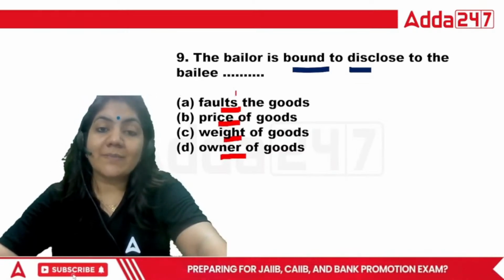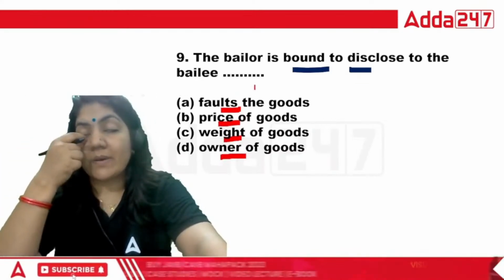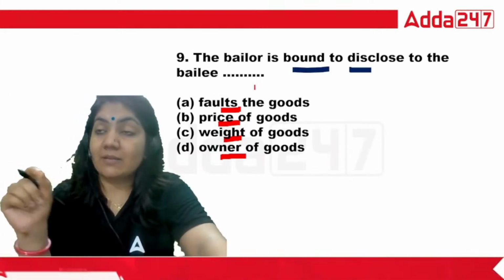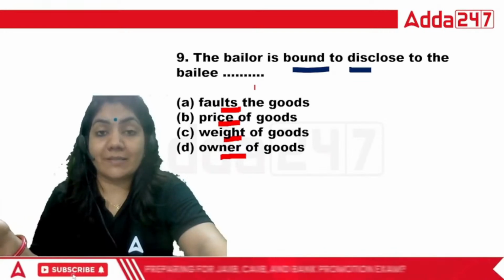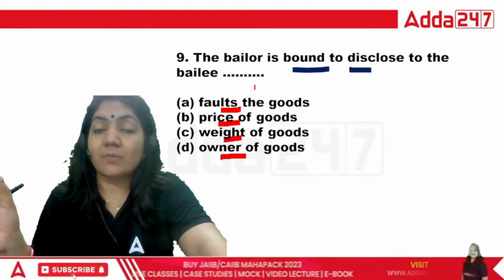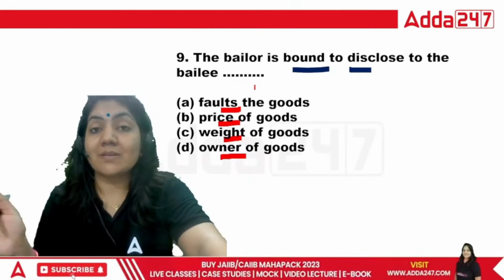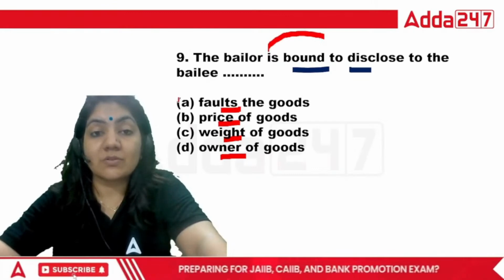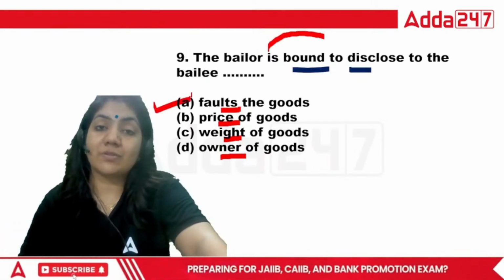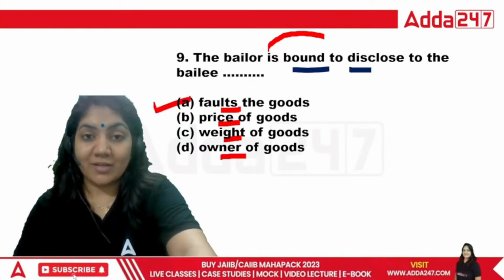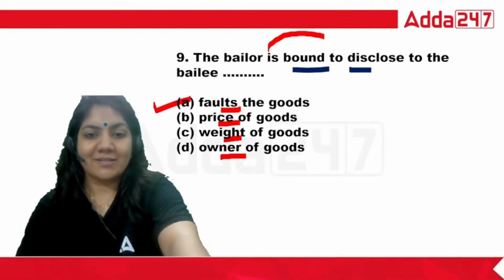Fault is basically, suppose if I am giving my bike to another person, it is my duty to tell all the things in a positive way, in good faith, that my bike brake is not good. So it means the bailor is bound to disclose to the bailee the faults of the goods, not the price, not the weight, not the owner. So for the ninth one, A will be the right answer here.